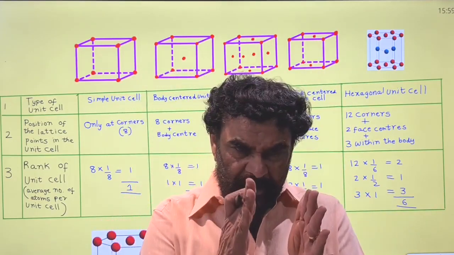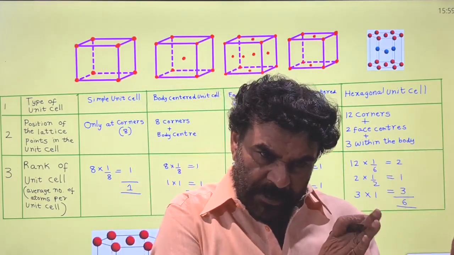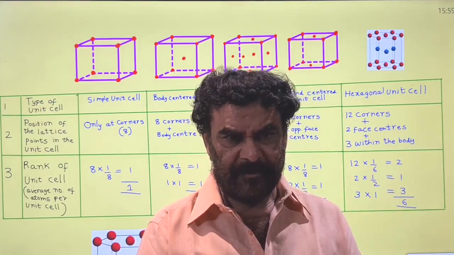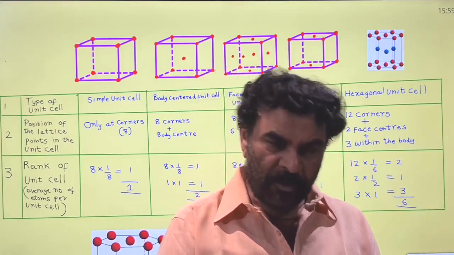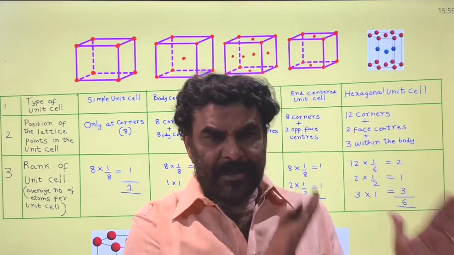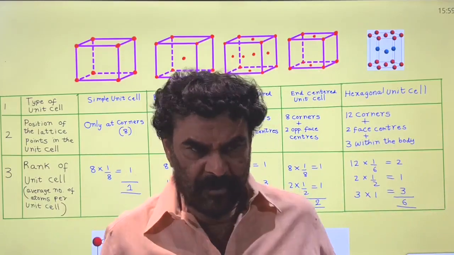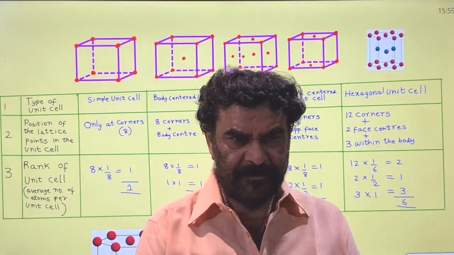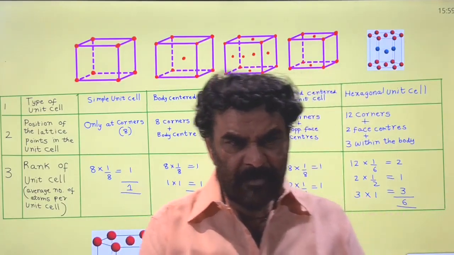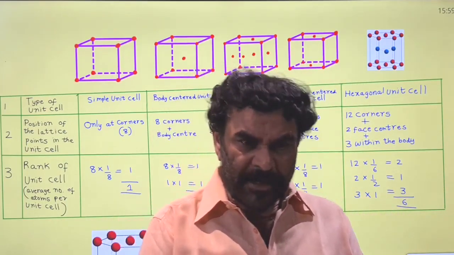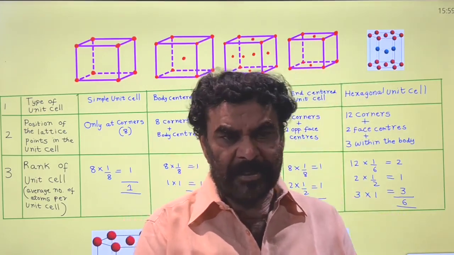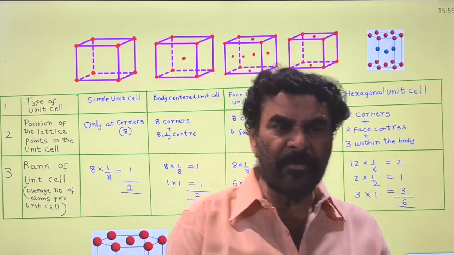Based on the arranged location of the lattice points, that is motif or basis, unit cells are classified into 4 types: primitive type, body centered unit cells, face centered unit cells, end centered unit cells.